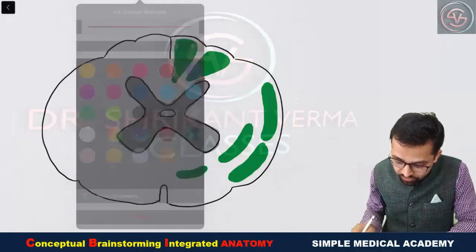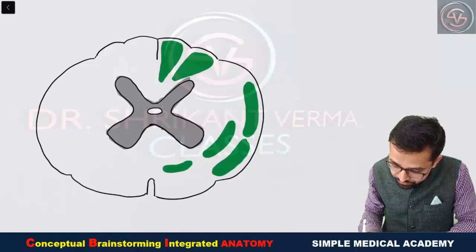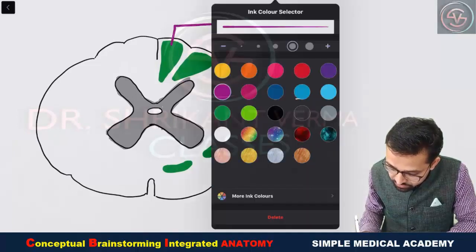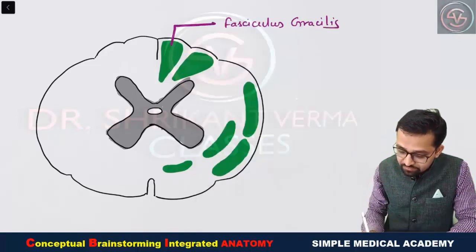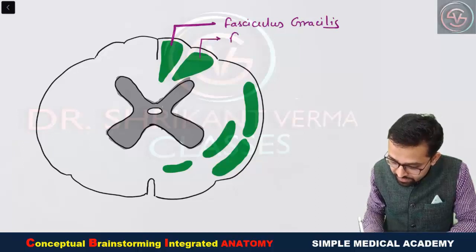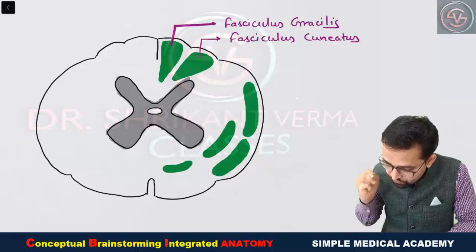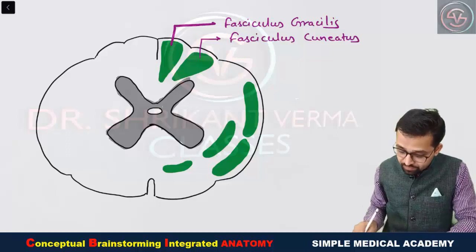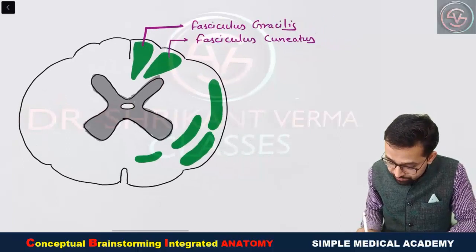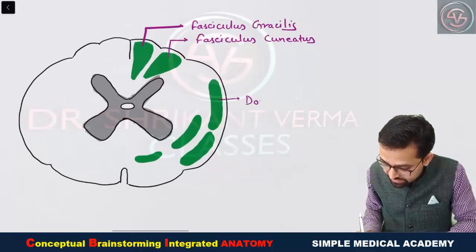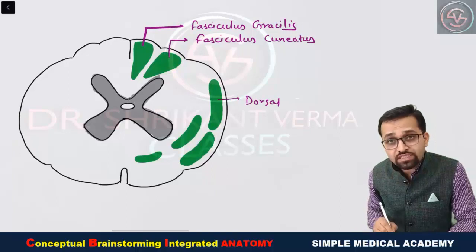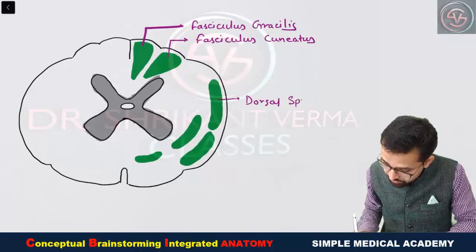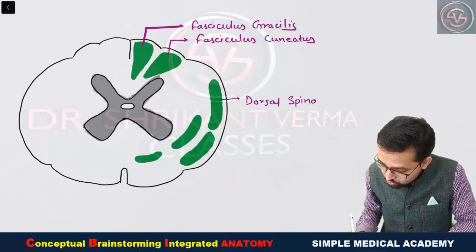So what are the various important ascending tracts we have observed? This is the fasciculus gracilis. Here is the fasciculus cuneatus. And on the lateral white column, this one is on the back side, that's why dorsal, also you can say posterior, spinal cord to cerebellum.